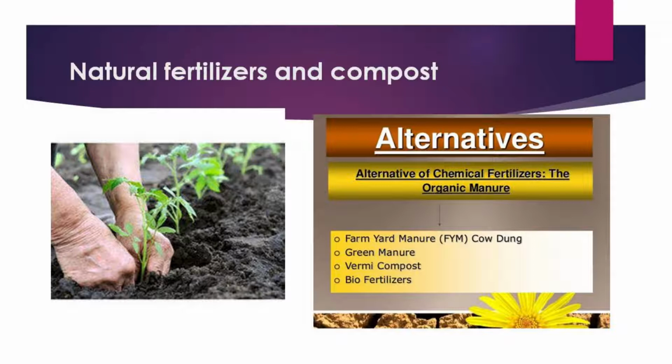Now let us see the different kinds of natural fertilizers available. The natural fertilizers available are compost. They are also called manures. They are obtained from materials available in nature, like green waste and animal dung. Animal dung here means basically cow dung, and vermicompost, biofertilizers. All this you will learn in your higher classes. But for the time being, you should know that manure is the natural fertilizer which is added to the soil